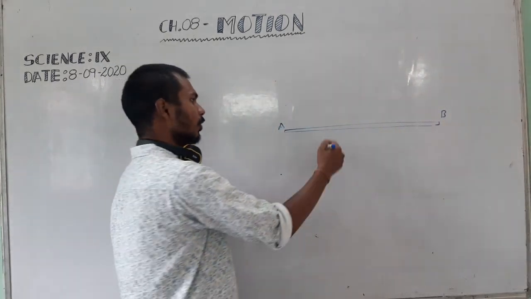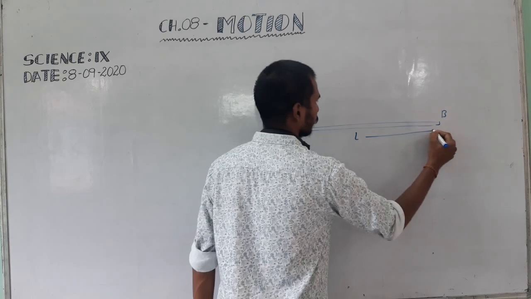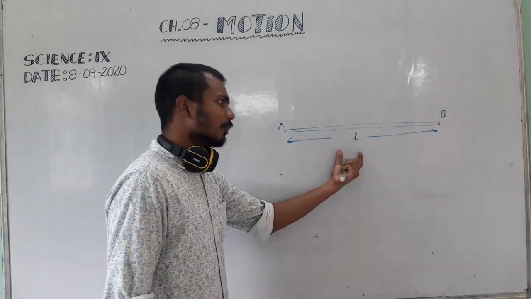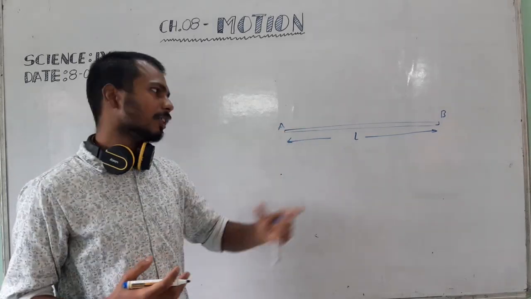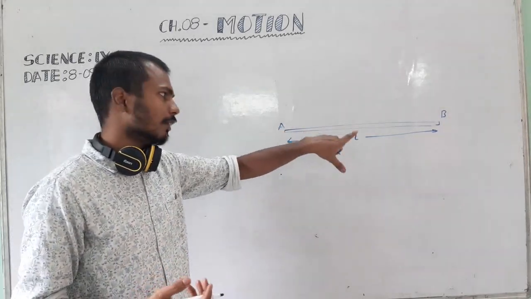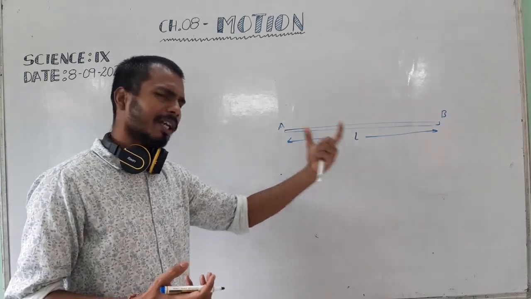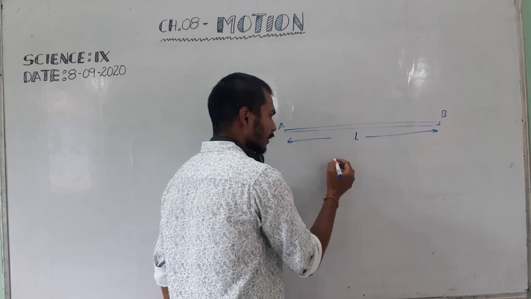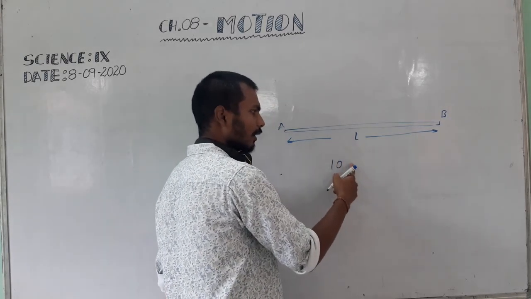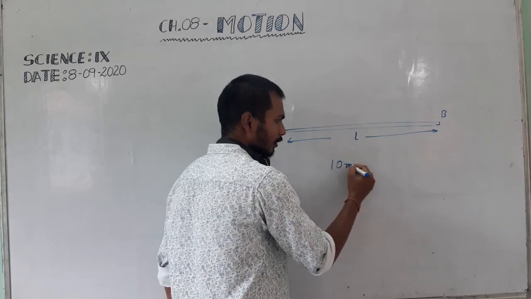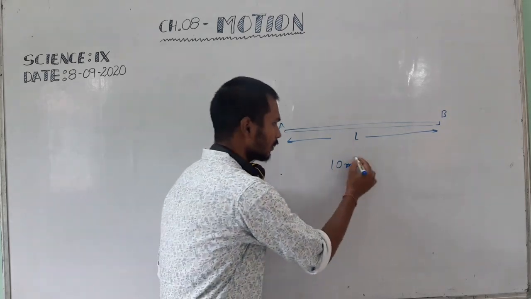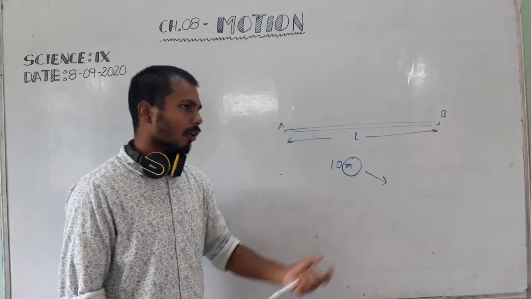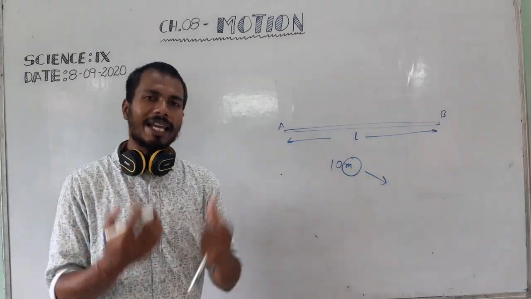The length of this AB is L, and it is also given a value. Just go and measure the length of this stick or anything. After measuring you will write, say for example, 10, and what after 10? Meter. Say for example 10 meter. Then what is this? It is the unit. This standard unit is called the SI unit.